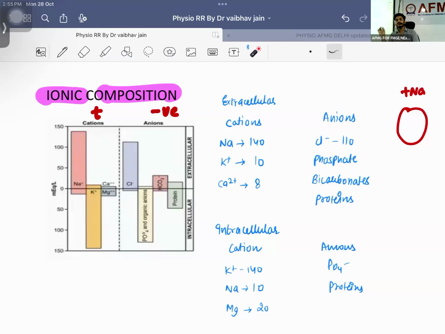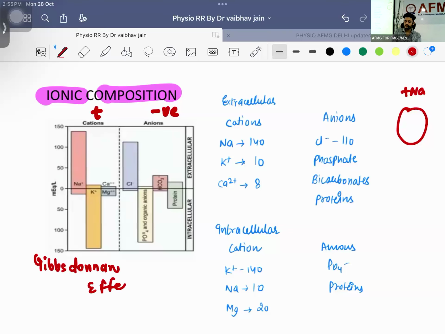Simple understanding: if the question talks about phosphate and proteins staying, non-diffusible ions, while diffusible ions like sodium and potassium are going and coming, you have to remember that the person is talking about the Gibbs-Donnan effect. This is the type of question they are asking.